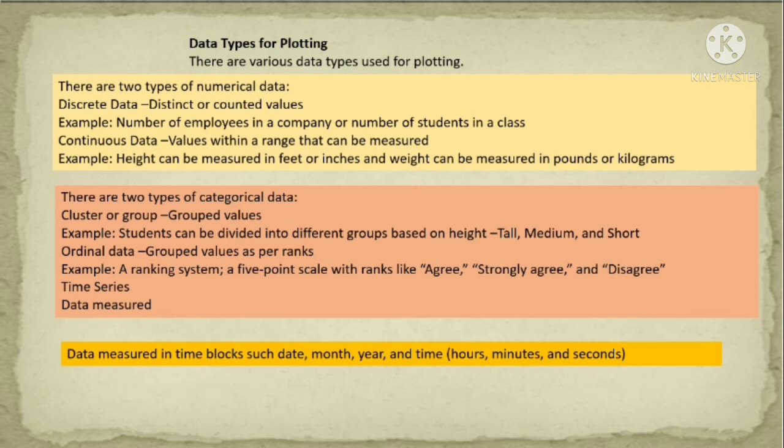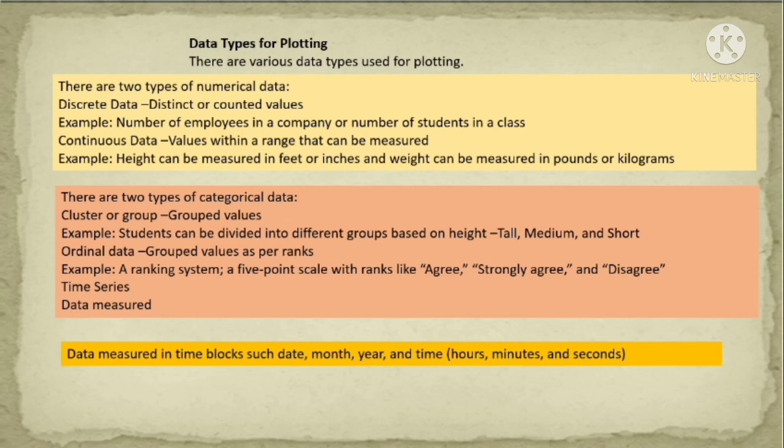Suppose you are going to purchase some items or some product from a shopkeeper. After purchasing the product, the shopkeeper will say, please fill in this form. After filling it, it will ask how satisfied you are with our service.